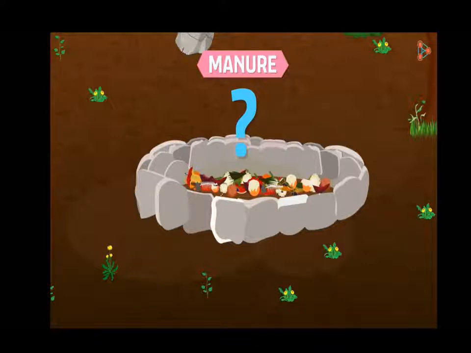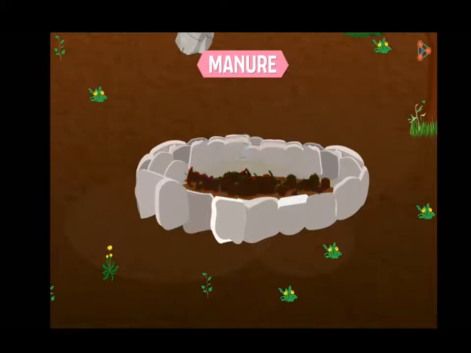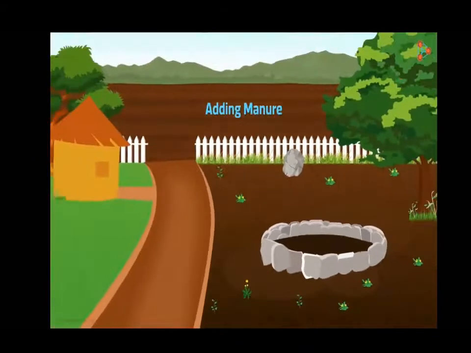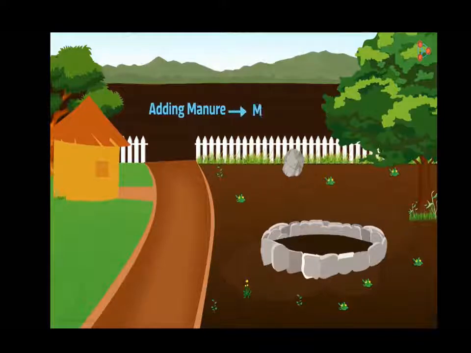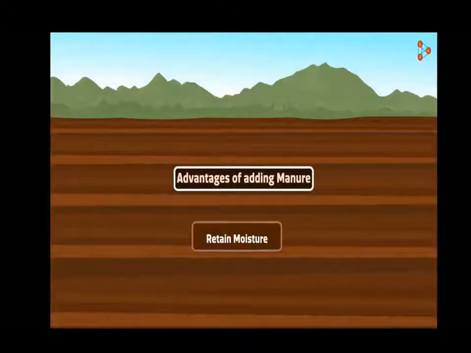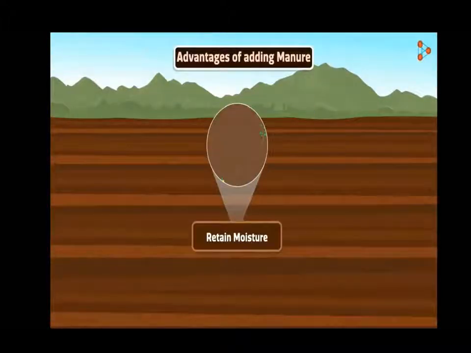The wastes in this pit will slowly be decomposed by various microorganisms. These microorganisms will convert all the waste into organic manure. When we add this manure to the soil, it will help the soil become fertile once again. We call this process manuring. Do you know that manure may not be able to get all the nutrients back into the soil, but it does perform some other amazing jobs? For a start, it helps the soil to retain more moisture. That in turn would lead to a better water holding capacity of the soil.